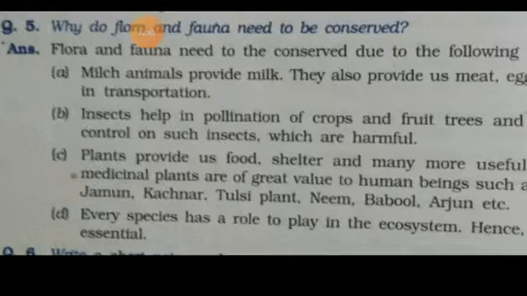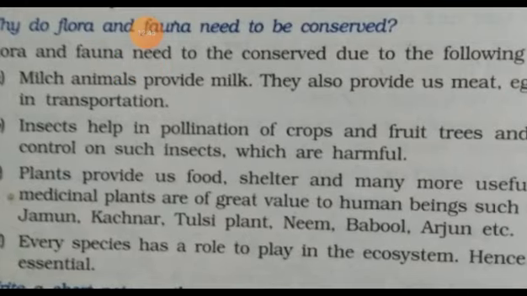Second one, insects help in the pollination of crops and fruit trees and exert biological control on such insects which are harmful. This is the second reason for conserving flora and fauna.